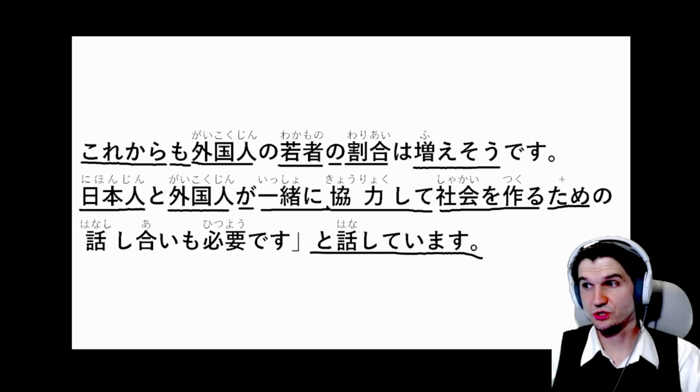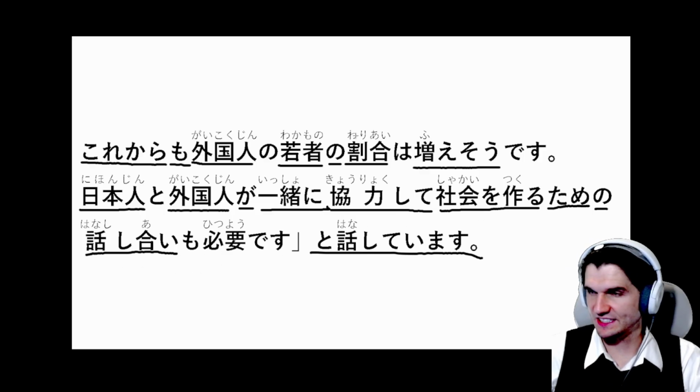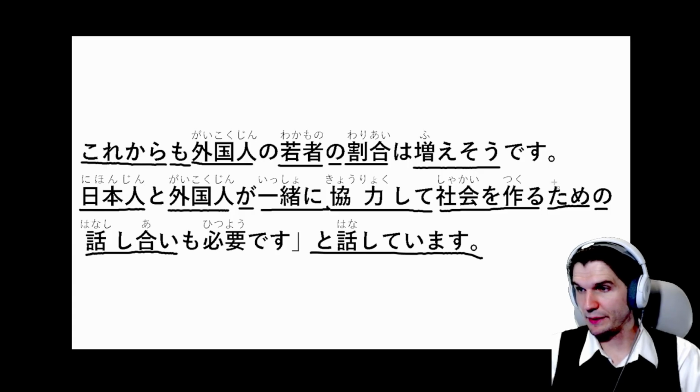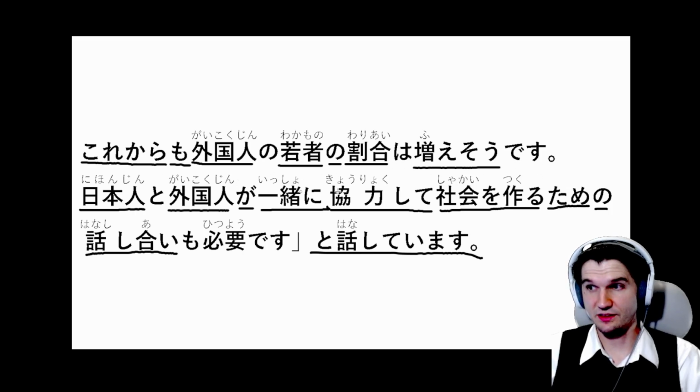So in order to do all of this, and then this ため is also being connected to another noun with の. So we can slowly break that down. So 作るため, let's go up to that point. So in order for Japanese people and foreigners to work together and create society.